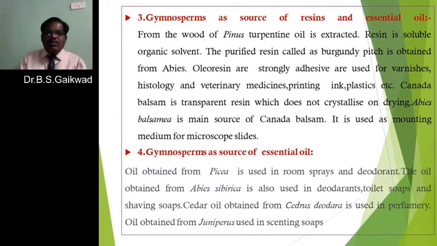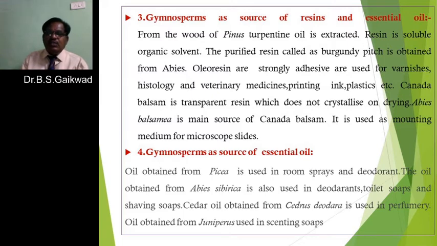The oil obtained from Abies sibirica is also used in deodorants. Deodorant in the sense of different types of perfumery, different types of scents, or they are used for toilet soaps.